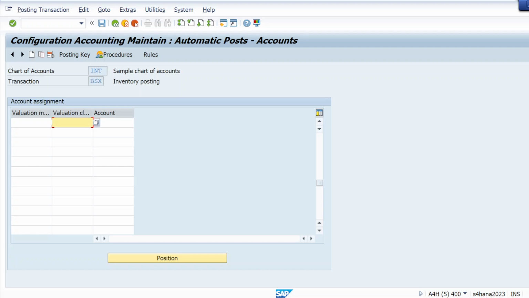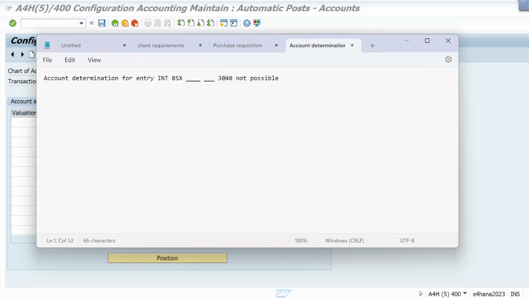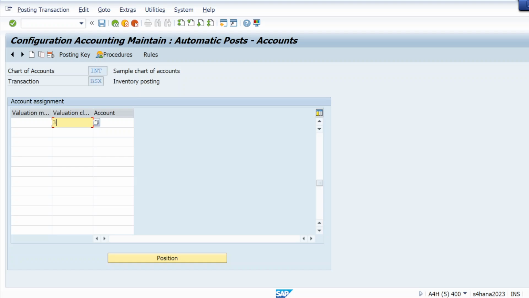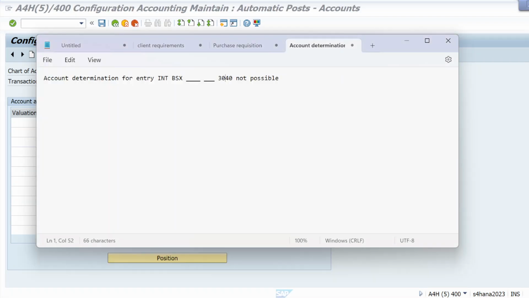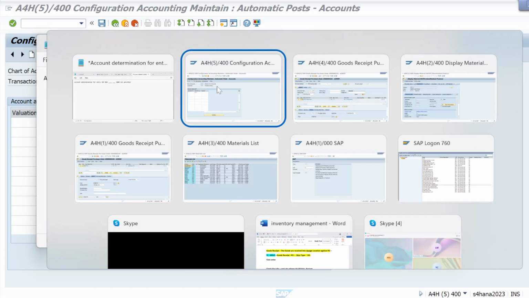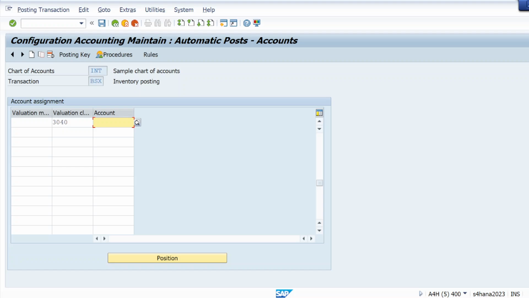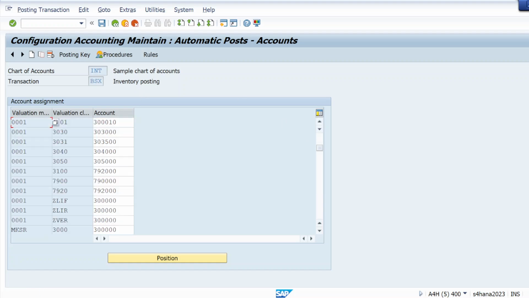And here, valuation class. Which valuation class do I need to use here? 3040 is my valuation class. And I need to assign an account to 3040. So which account am I going to assign to that? What can I do in that case? Let me check which GL account is assigned for 3040. So I will use that same GL account. That's it. As simple as that.